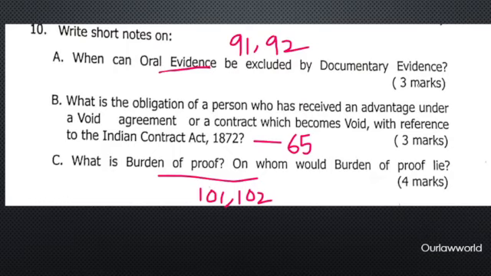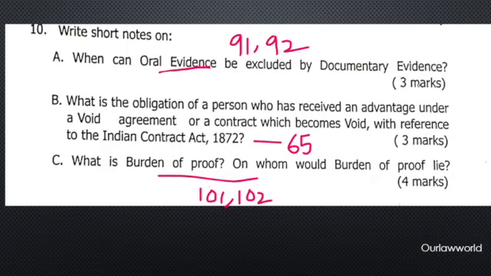So B is also a direct section related question which is asked from the Contracts Act, section 65. It speaks about the obligation of a person who received an advantage under a void agreement. Suppose, for example, A pays B some amount of 10,000 for a contract that becomes void. Now it is the duty of B to refund that amount. So this is what you have to mention while writing your section 65 answer for part B of this question.